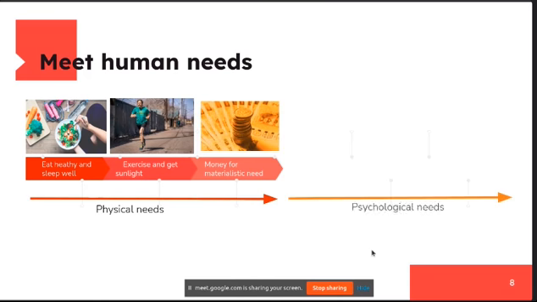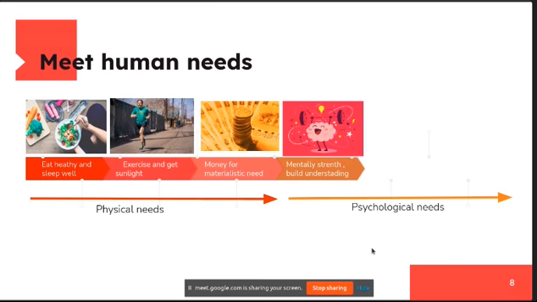Then come psychological needs. First, we have to be mentally strong. We have to build a good understanding. We have to understand people also. That could help us psychologically to become a better person. So it completes one of our psychological needs, attention, that we always wanted. If we are mentally strong, we don't need it in a bad way. We need it in a good way.